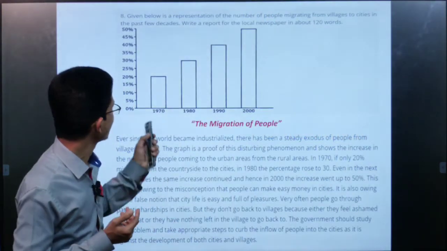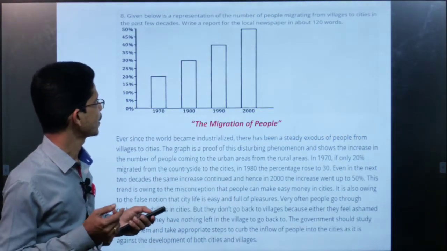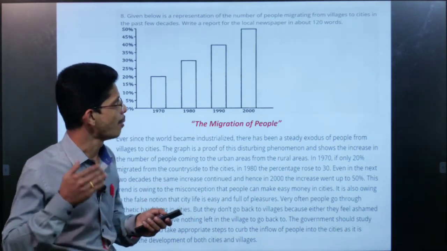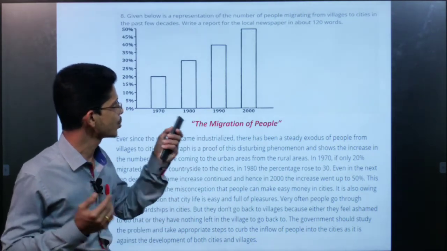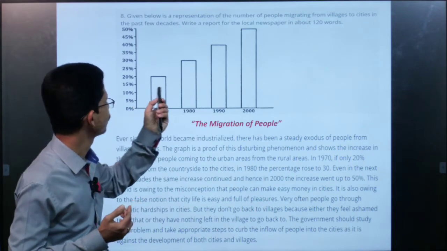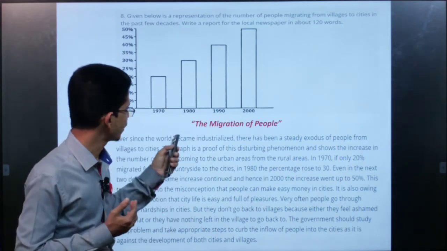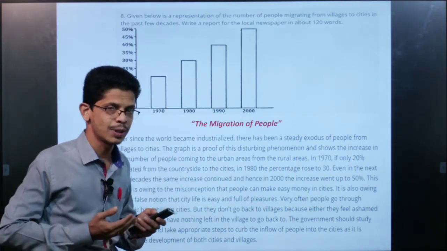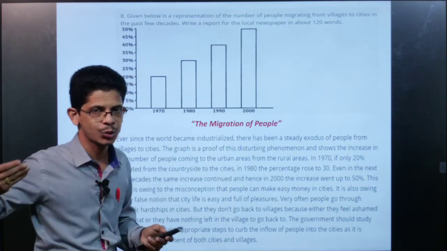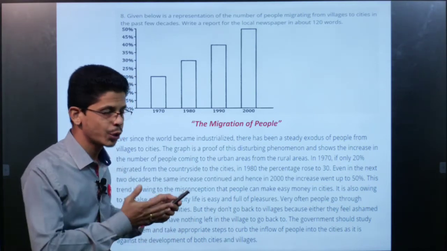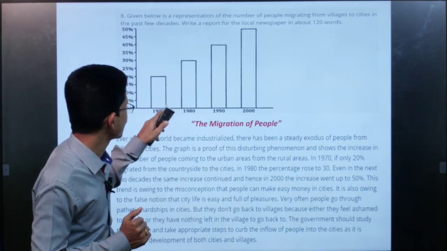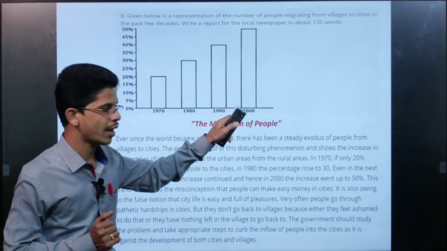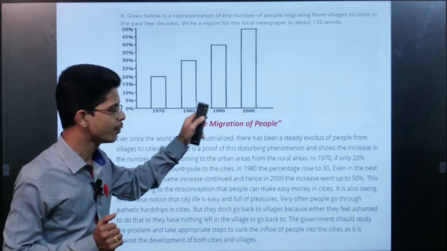So dear friends, here you can see, given below is a representation of the number of people migrating from villages to cities in the past few decades. It's a representation of the people who are migrating towards cities from the rural areas, and here we have the 70s, 80s, 90s and 2000. So here we have 4 decades.